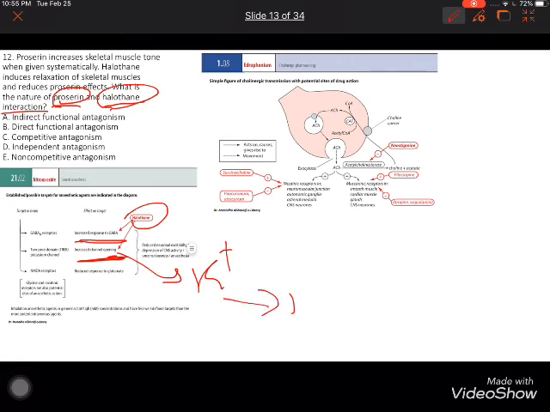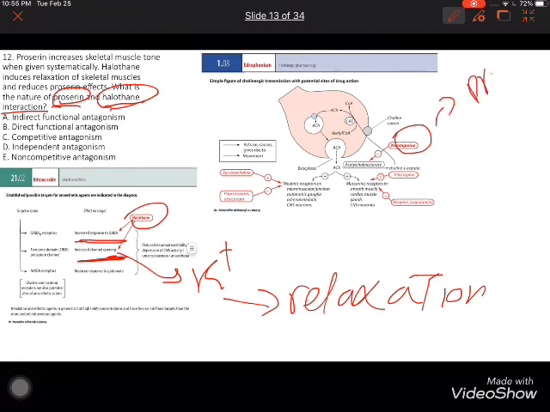That means relaxation. This is one mechanism. And neostigmine, also called proserine, what does it lead to? Inhibition of acetylcholinesterase, leading to accumulation of acetylcholine.